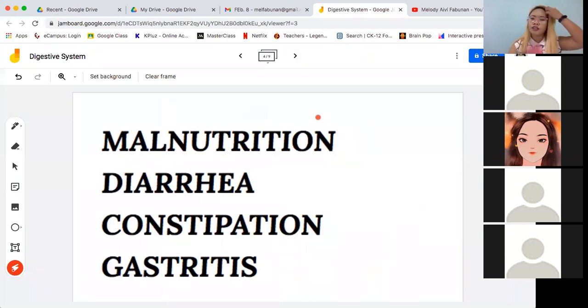Okay, so now let's focus on the different diseases or mga sakit that is commonly experienced in the digestive system. So for this class, I will focus on 4, specifically in terms of malnutrition, diarrhea, constipation, and gastritis. Okay, so malnutrition is the first one. And mas gusto ko siyang i-discuss on the first one kasi in the Philippines, malnutrition is a very extensive problem. A lot of children are experiencing malnutrition, and a lot of adolescents, regardless kung aware kayo or hindi, you are experiencing what we call as malnutrition.